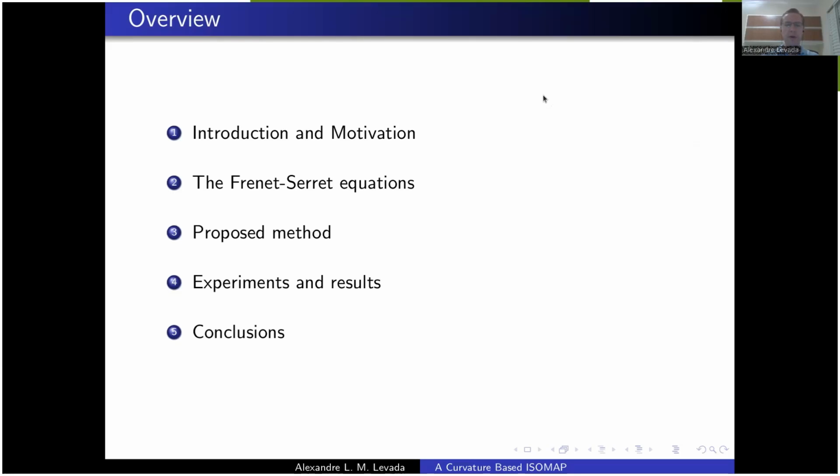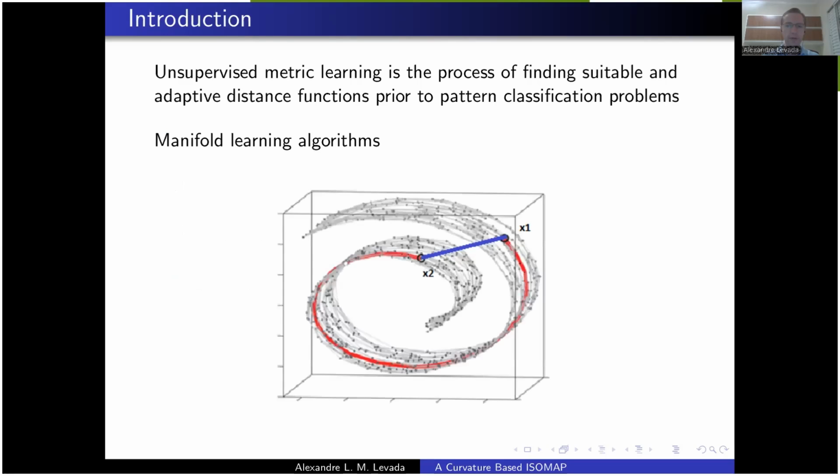We'll start with a brief introduction and some motivation. Then we'll talk about the Frenet-Serre equations, which are the mathematical basis of the proposed method. Then we will talk about the proposed method itself, then some experiments and the results, and finally the conclusions and future works.